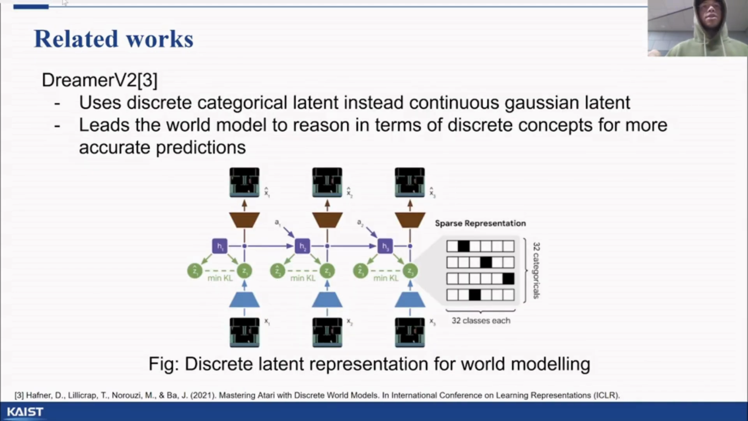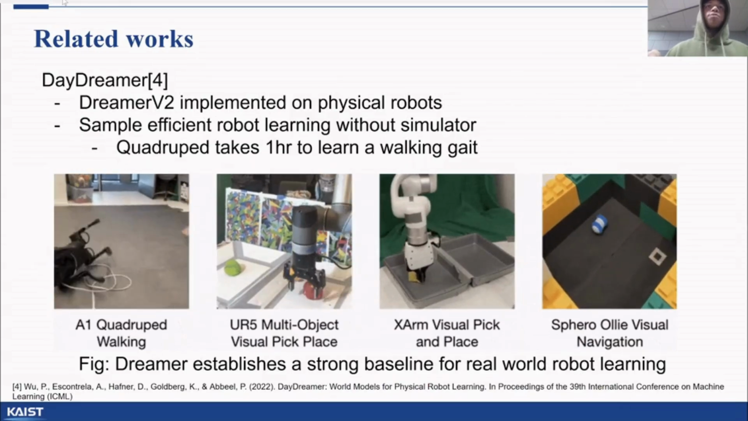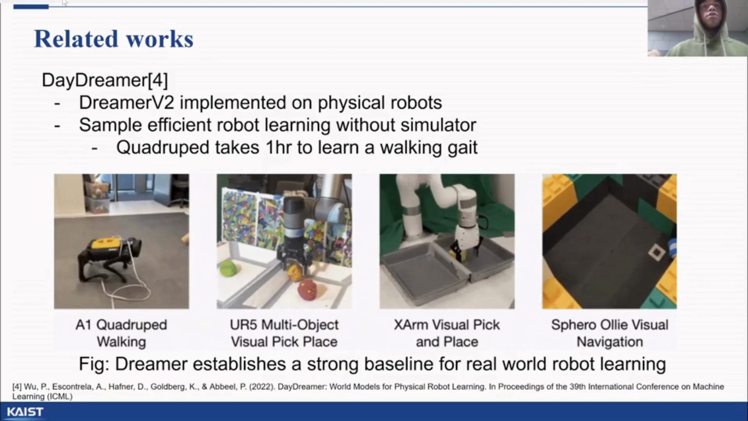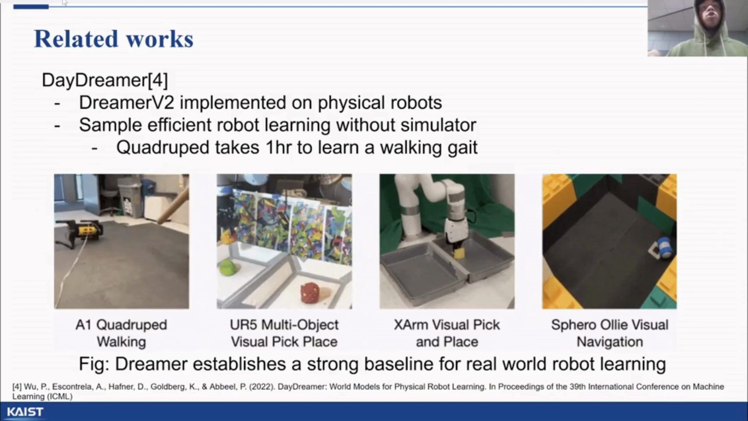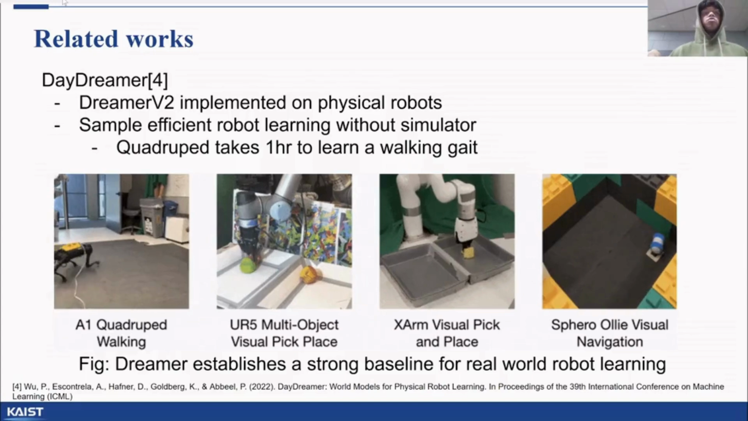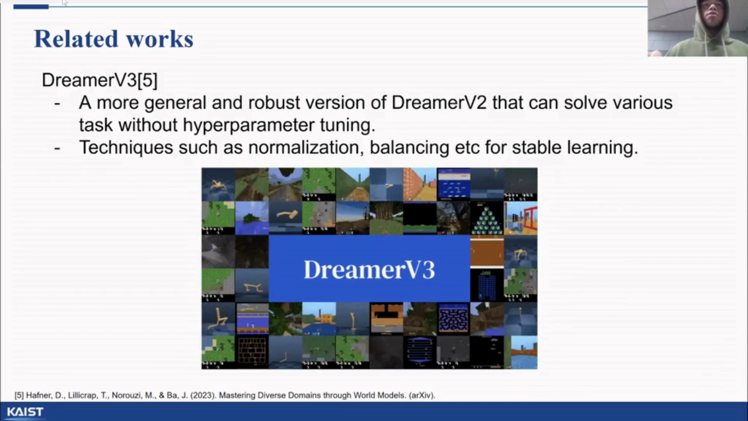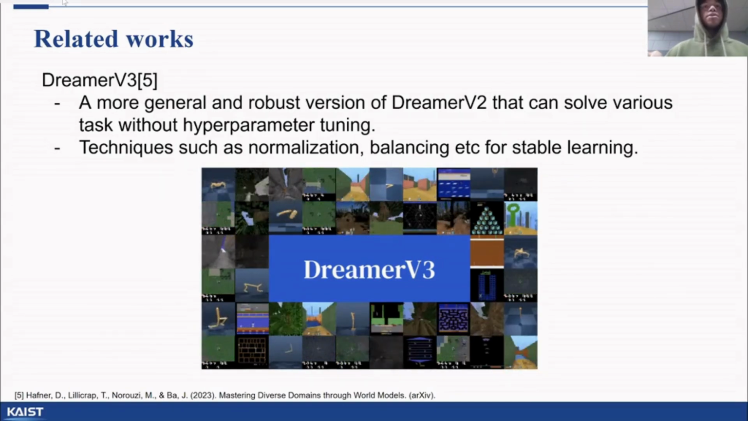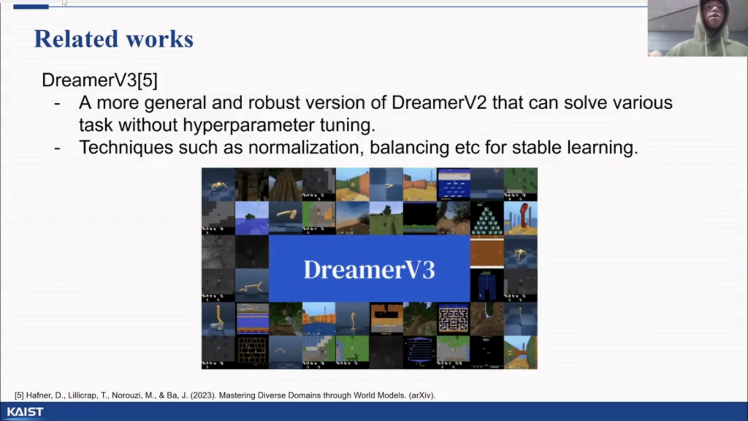Dreamer v2 succeeded Dreamer v1 and changed the latent space from Gaussian latent to discrete categorical latent, letting the world model reason in terms of discrete concepts for accurate prediction. DayDreamer implemented Dreamer v2 in the robotics domain, learning complex behaviors such as a quadruped's walking gait in an hour using only the agent interacting directly in the world without a simulator. Dreamer v3 improves Dreamer v2 by stabilizing the learning by using techniques like normalization, balancing, etc. Dreamer v3 is very robust and can solve various tasks without hyperparameter tuning.